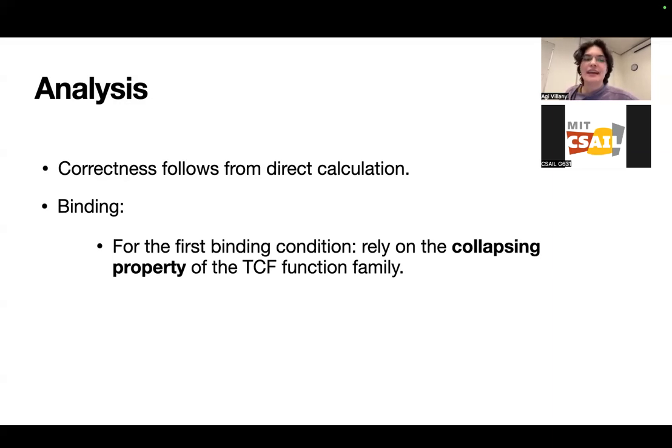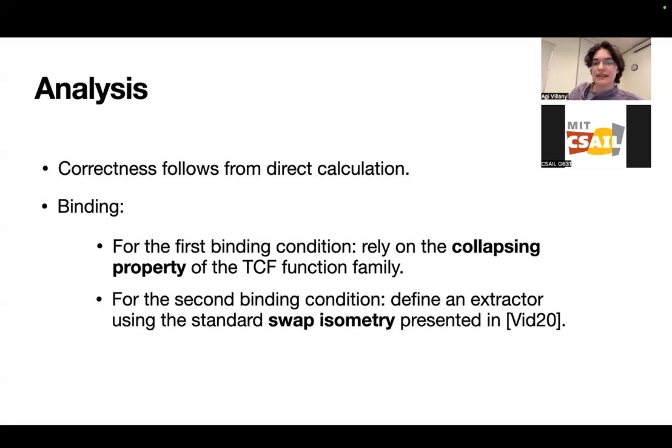And so we say that if you could have two opening algorithms that are distinguishable, then you could also break this collapsing property. And for the second binding condition, which is that you can extract a quantum state from the sender, we use the standard swap isometry, and then together with how we handle the leakage, we argue that you can apply that isometry directly.